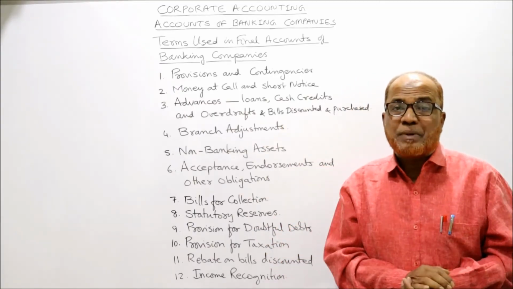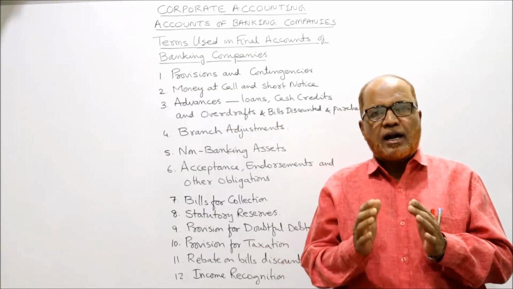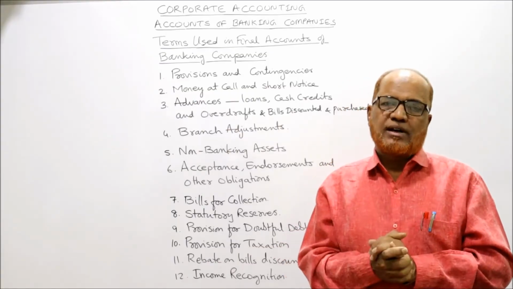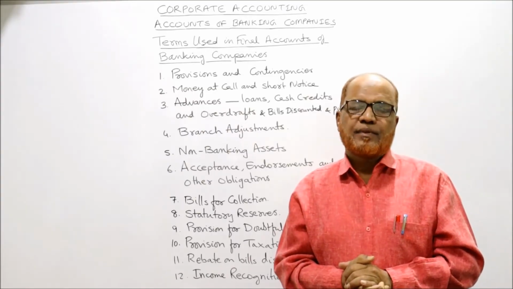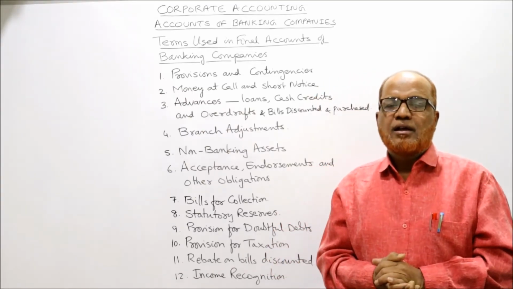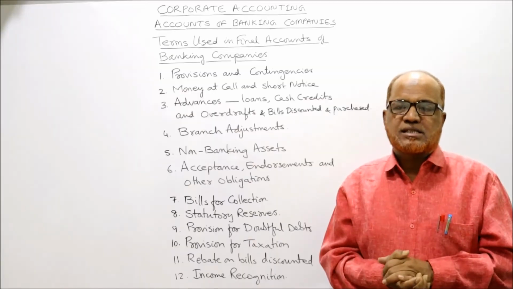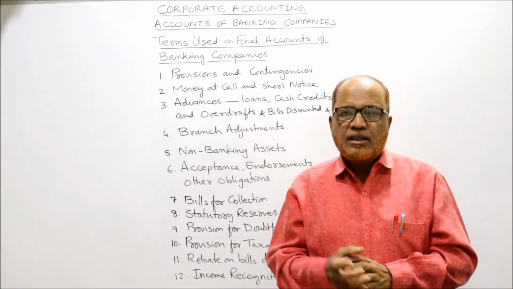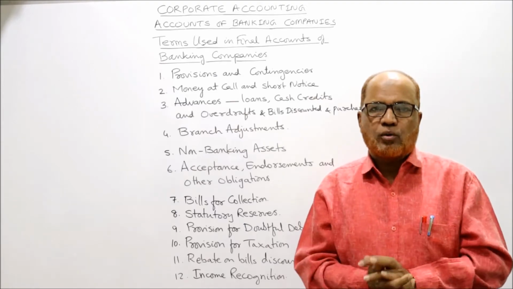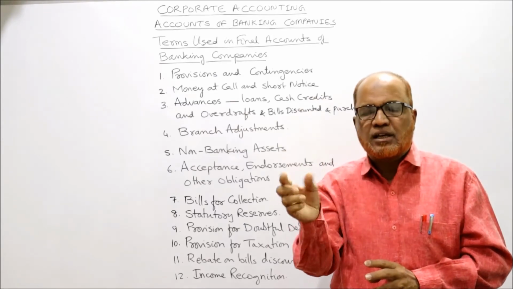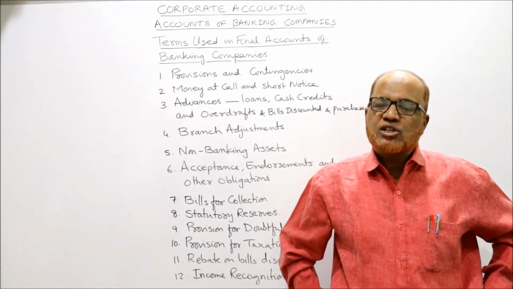Below that, expenditure, the second part. Under expenditure, we take 3 items. The first, interest expended, schedule number 15. Then operating expenses, schedule number 16. Then provisions and contingencies, no schedule. The total of these 3 will be called the total of expenditure.